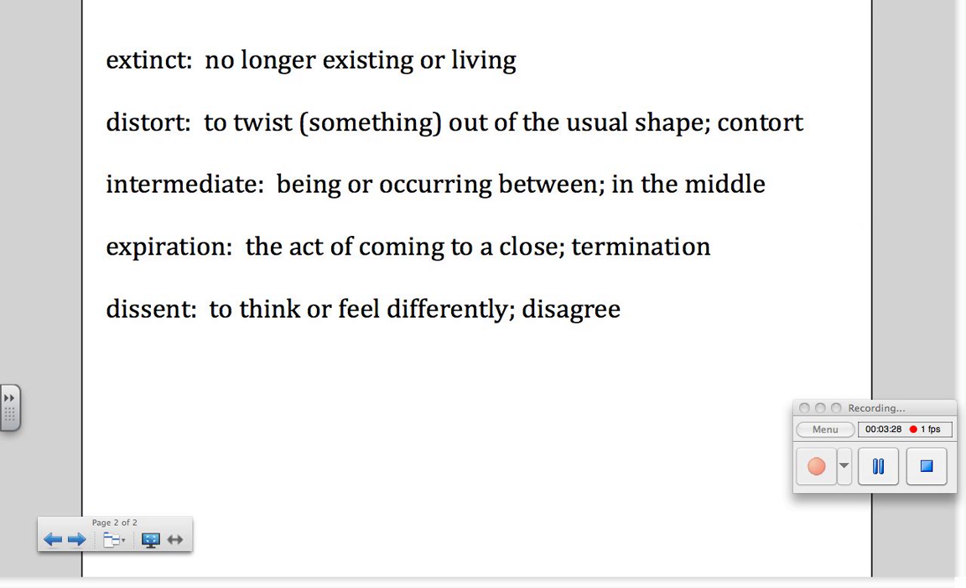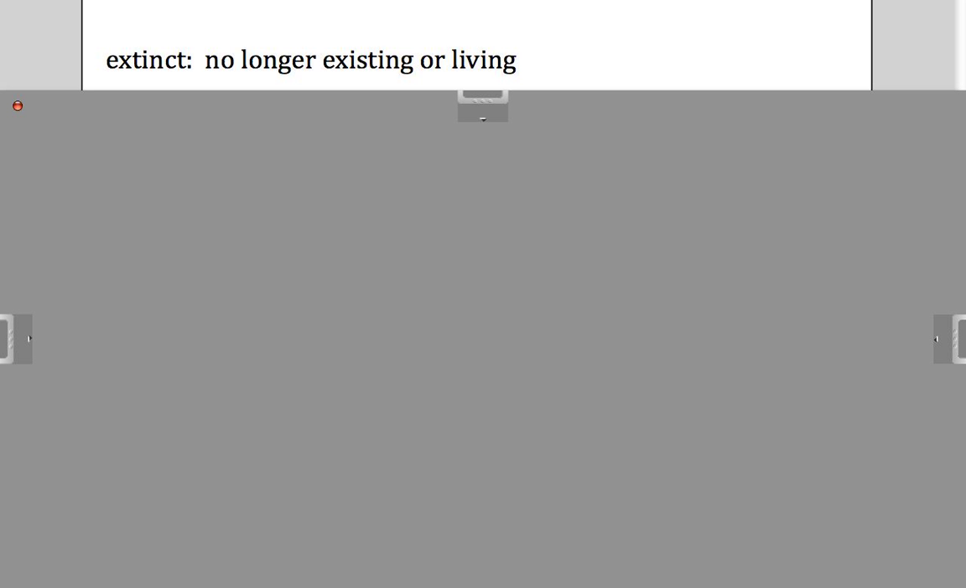And these are words from the challenge words. The first one is extinct. Extinct means something is no longer living or existing. No longer existing or living.